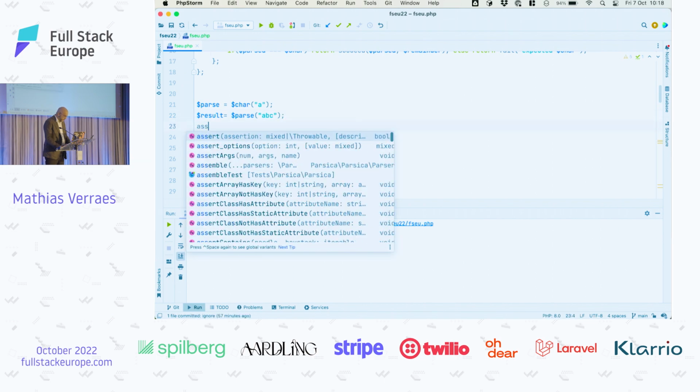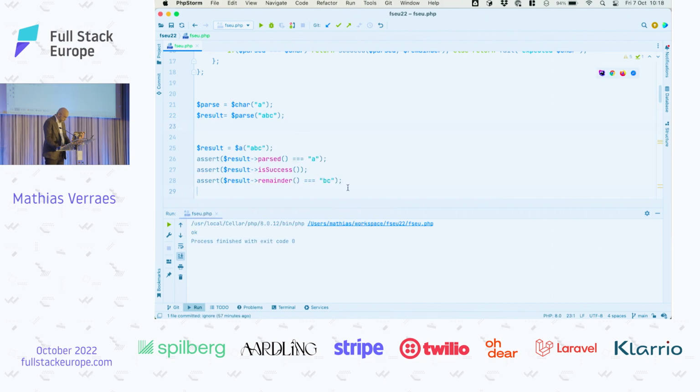This produces a parser, which is a function that takes an input and returns a result. So, and now we can use the parser the same way that we used this here. So I can now, for example, say result is our parse function applied to some input, ABC. And now we can assert that result again. Actually, this is going to be the same stuff here. So let's just copy that. And here we go, right?